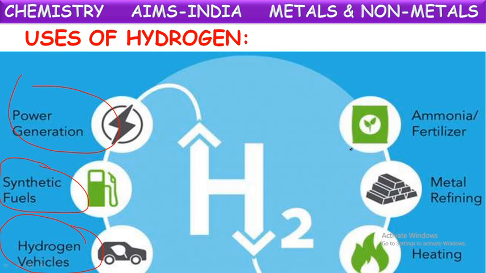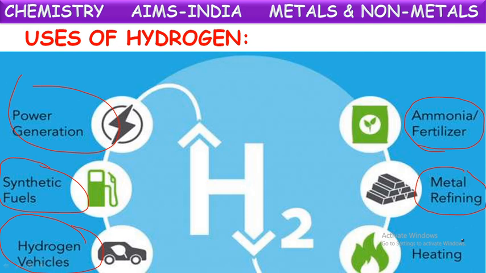Okay, next, in fertilizers, along with some other elements, hydrogen gas is also used in the making of certain fertilizers like ammonia. Then metal refining, because refining of metal requires large heat energy. Only then will these metals be melted so that they can be refined and purified. For this purpose, they use this hydrogen gas for producing large amounts of heat.